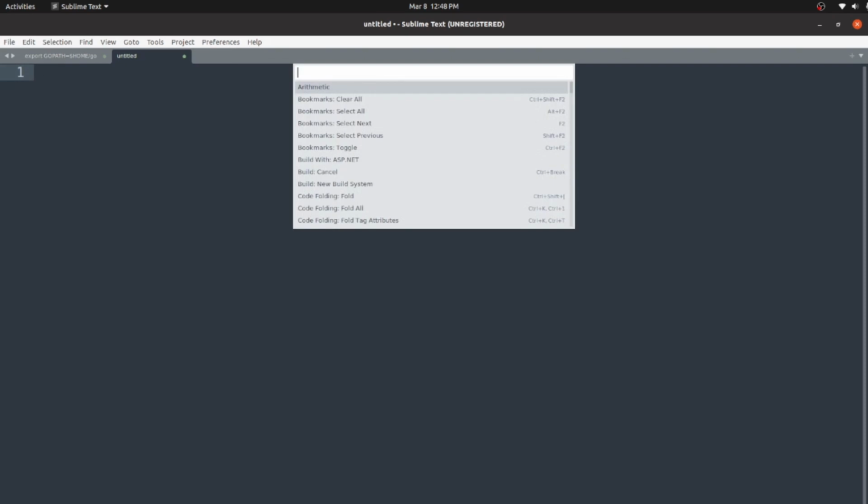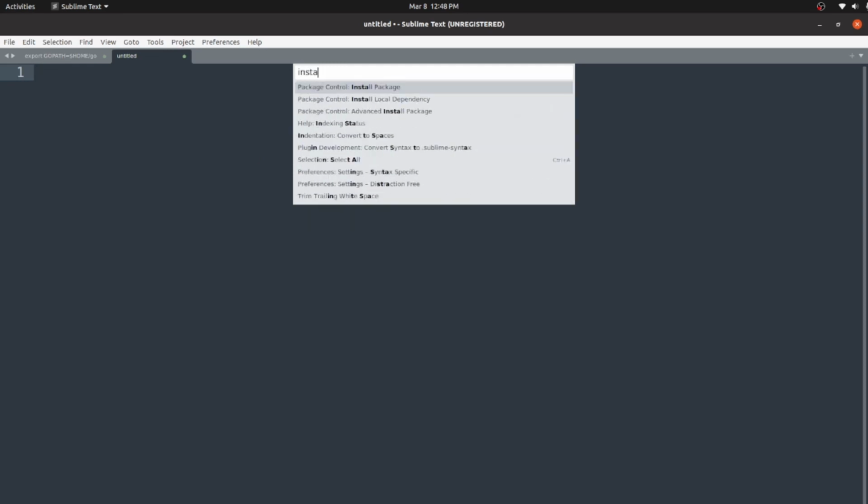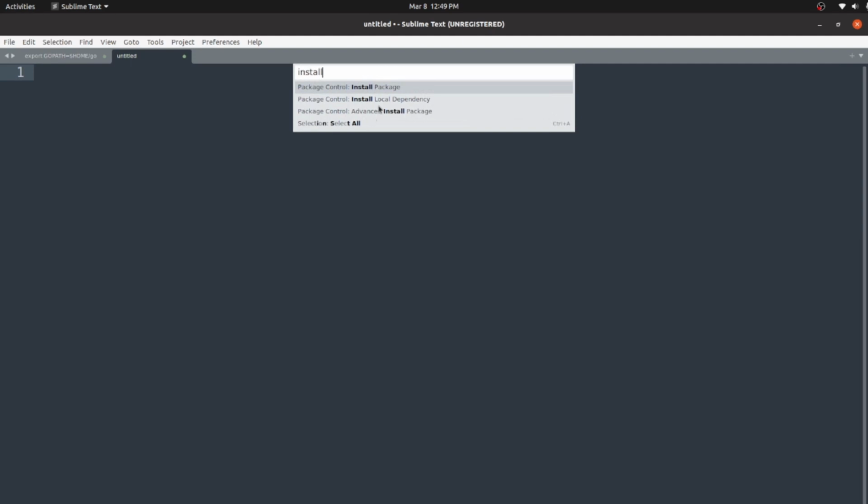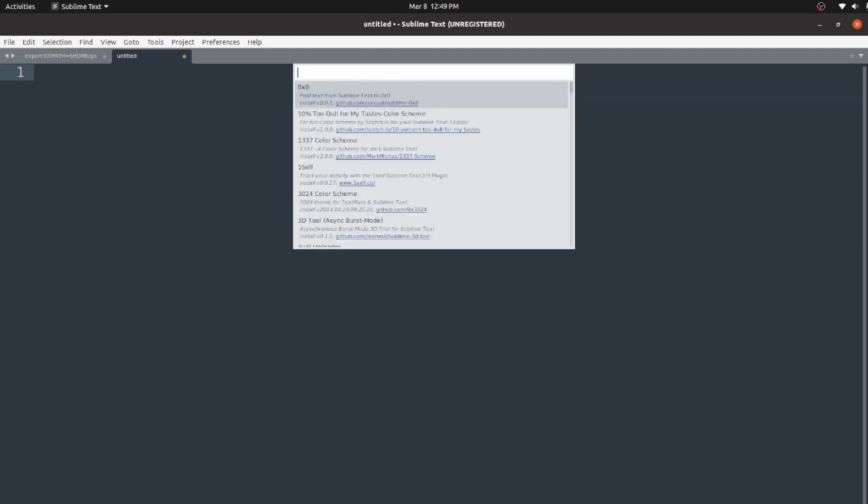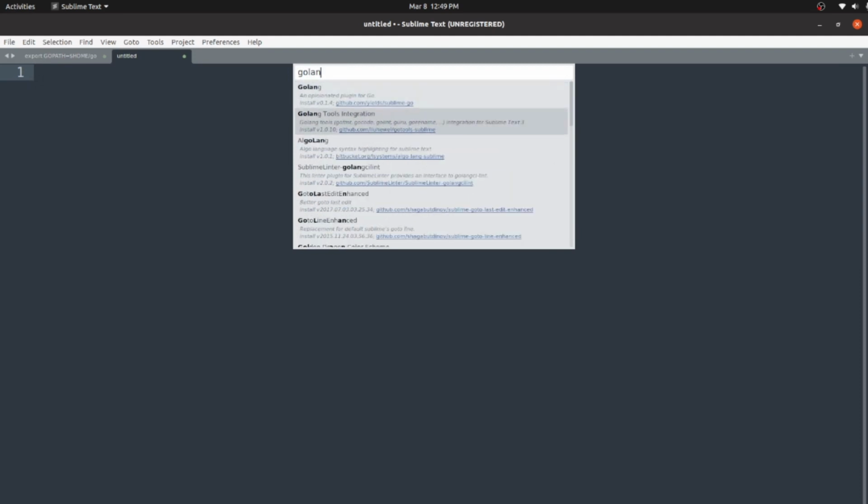Now I am in Sublime Text. You need to install the Golang plugin in Sublime Text. In order to install that, I am pressing Ctrl Shift and P and typing Go. I already installed the Go plugin here, which is why I can see the set syntax Go. But if you have not installed it, you can simply do it by choosing the Install Package option. If you click this, you'll be able to see the list. If you type Golang, you can see the Golang installation here.